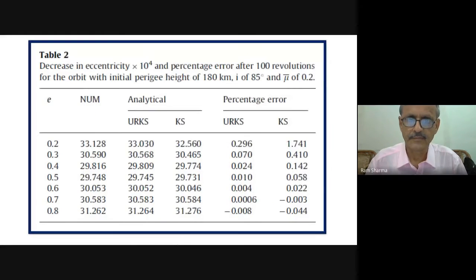Now, same thing in the eccentricity also. You can see here, uniformly regular case canonical are giving better results. When you see here percentage itself, you can see. Here it has not given, because this one we do not that much worry, because the theory has been designed for the high eccentricity orbit.